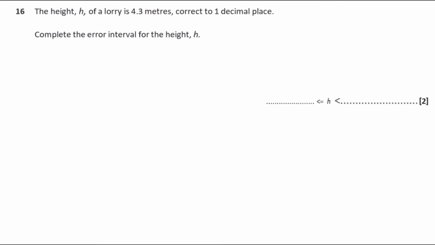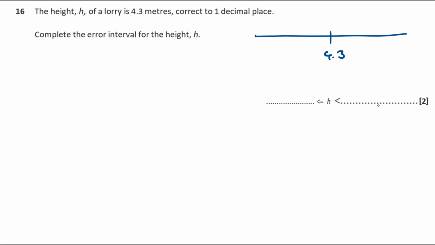And the height h of a lorry is 4.3 meters, correct to 1 decimal place. Complete the error interval for the height h. Now I like to do these with the number line. I draw a number line and I mark on the number that they've given me, which is 4.3. So then we know it's correct to 1 decimal place.